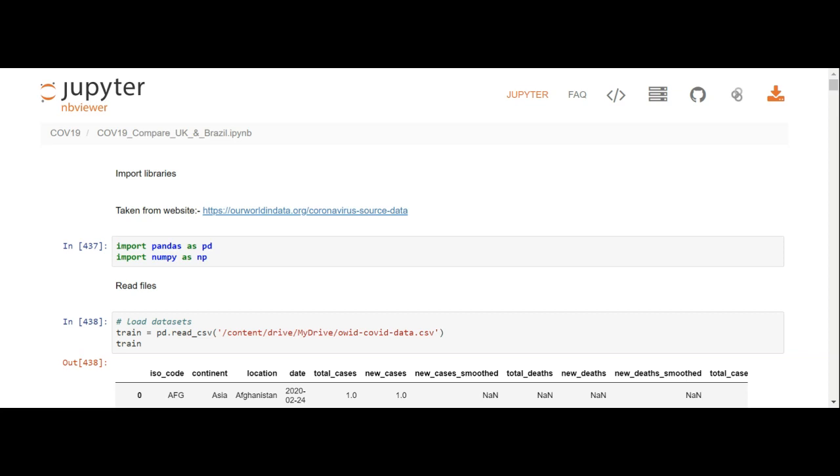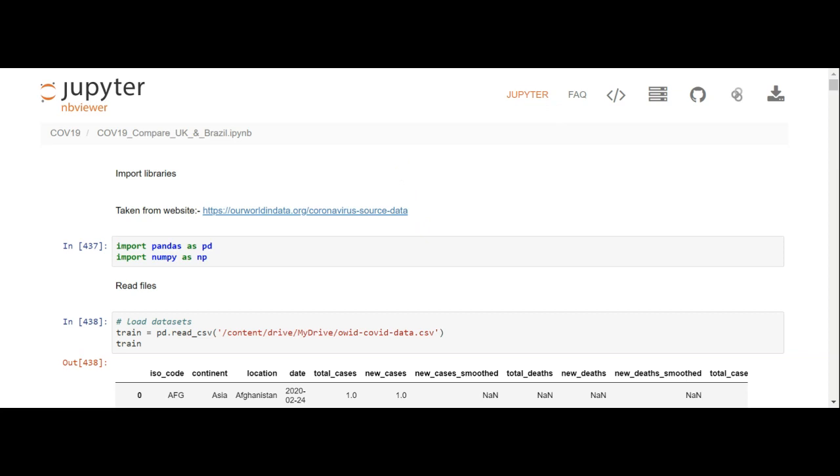So I've got it installed on NB Viewer. If you ever have difficulties getting your Jupyter Notebook to come up on GitHub, you can always look at it on NB Viewer. So right here is the website that I got the CSV file from. That CSV file is updated daily.